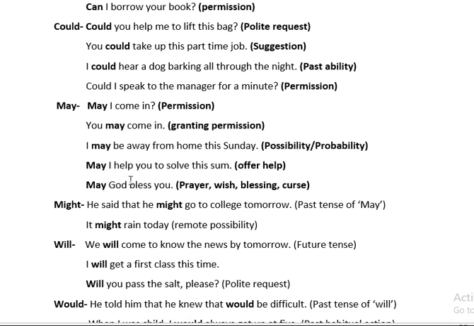Or suppose if I say, may I help you to solve this sum? So it is that I am offering help. And then if I say, may God bless you, so it can be a prayer, it can be a blessing here, you can say for someone. So may can be used for prayer, wish, blessing or curse also.